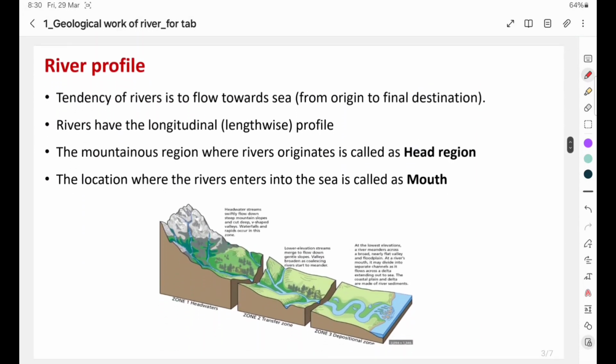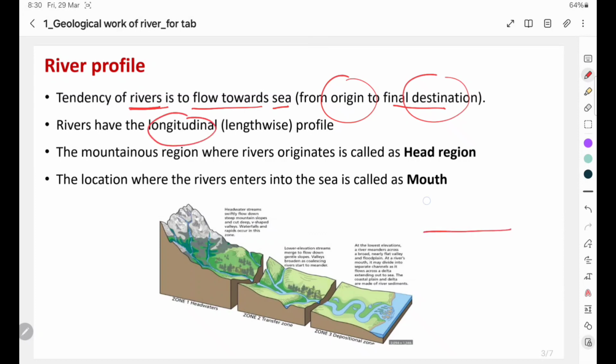Basically the river has a tendency to flow towards the sea from its origin to its final destination. So the river has a longitudinal profile along its length. The mountainous region where the river originates, where the river forms, is called the head region.